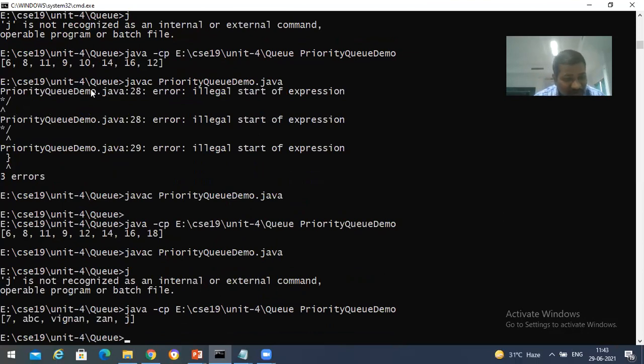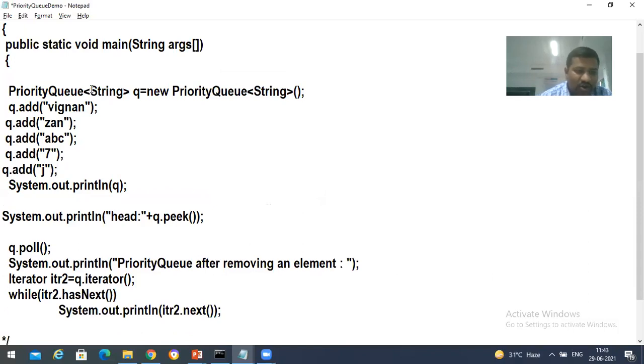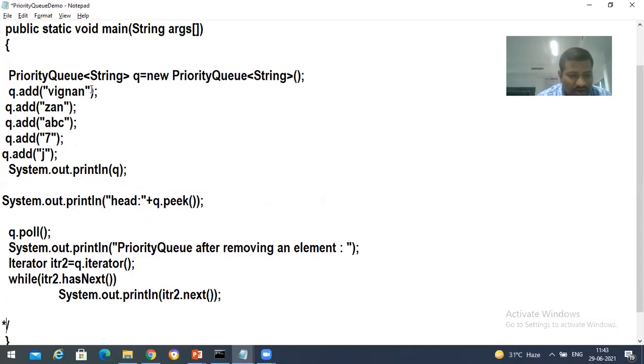J has to come between A and V. Okay, we'll look into it. I will get back to you. Meanwhile, try to remember that it's going to follow chronological order, that is sorting order.